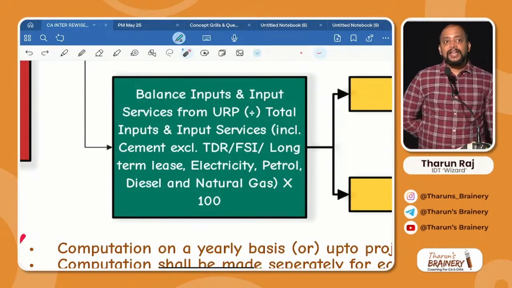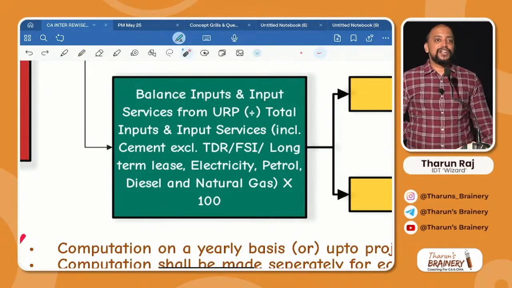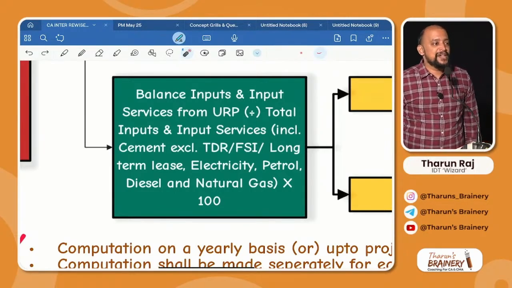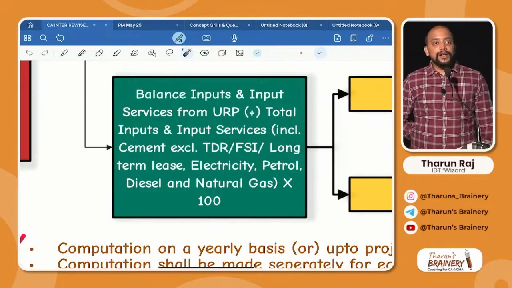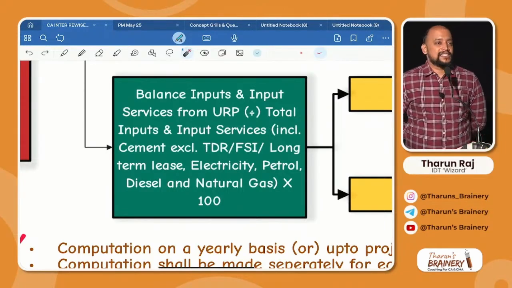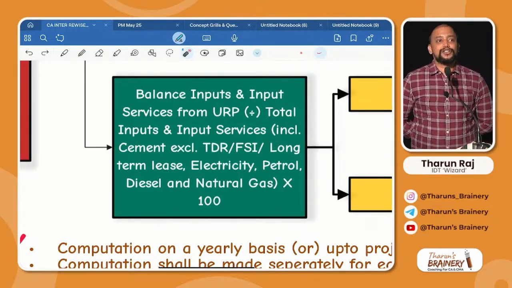Next. Electricity. Why is electricity excluded? Naturally when you buy it, there is no GST at all on that, so the supplier will not be a registered person. Am I right? Then next, continue. Petrol, diesel, natural gas. Why? Non-taxable. Anyhow, there is no GST on that. Why is alcoholic liquor not given? That is also non-taxable only.